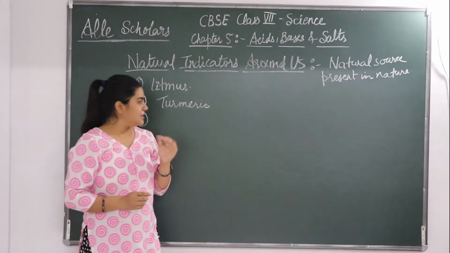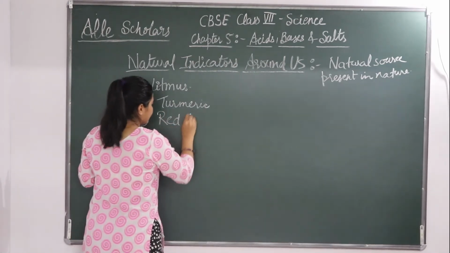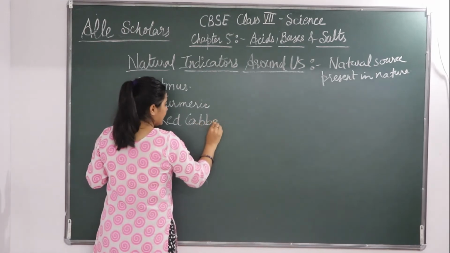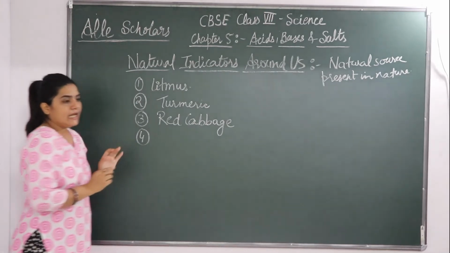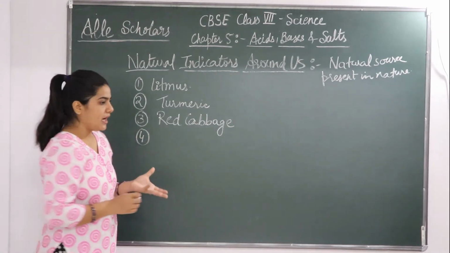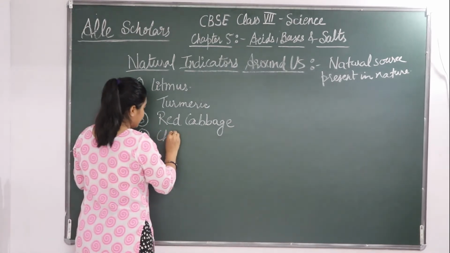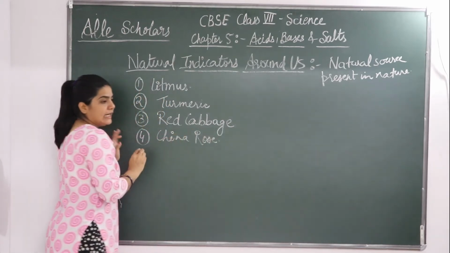So the red cabbage is the natural indicator. Next, China rose. You must have seen China rose, a plant, a flower of China rose. It's also a natural indicator.